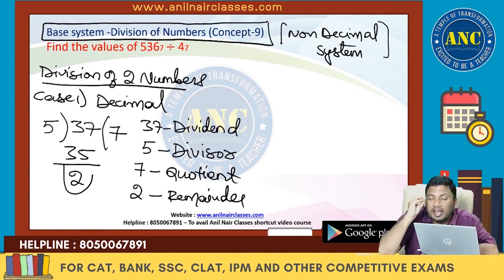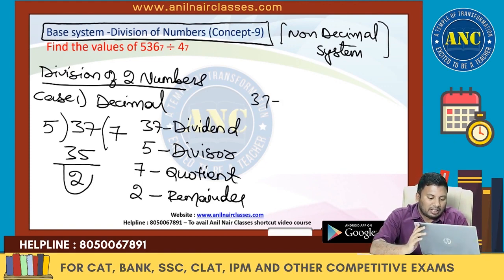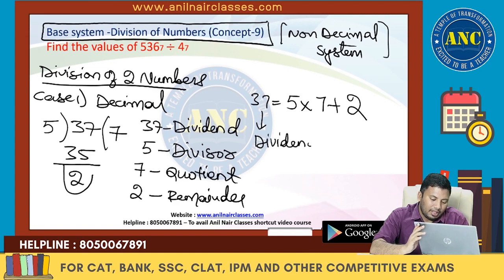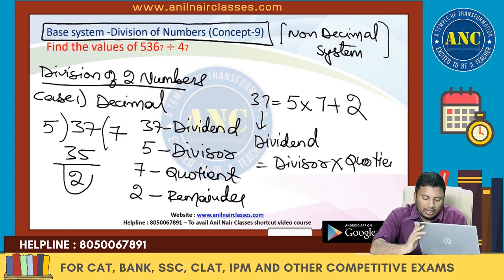Whenever you are dividing any two numbers, these 4 important key points should be there. The number which is getting divided is called the dividend. The number which is dividing is called the divisor. How many times the divisor divides the dividend is called the quotient. What is leftover is called the remainder. One important key point, 37 is 5 into 7 plus 2. So 37 is the dividend, 5 is the divisor, 7 is the quotient, and 2 is the remainder.